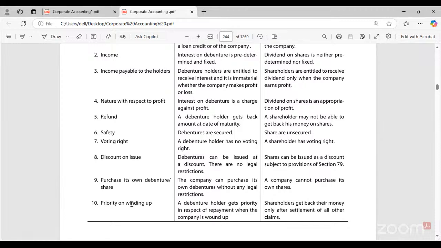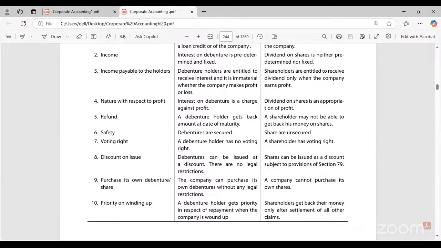When I'm closing my business and distributing the amounts to the concerned parties, whom will I give the amount first? Will I give the amount to the owners or to the outsiders? We have to give the amount to the outsiders. So a debenture holder gets priority in respect of repayment when the company is wound up, when the company is closing, and when the company decides to clear all the debts. First, the debenture holder will get priority over the shareholder.